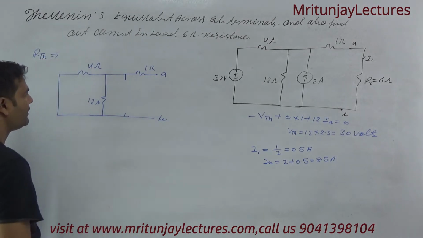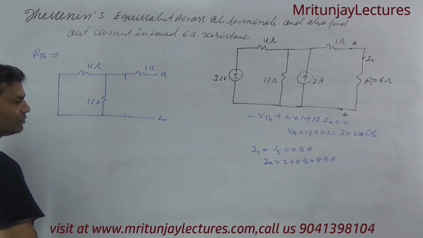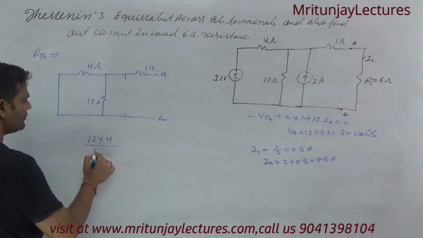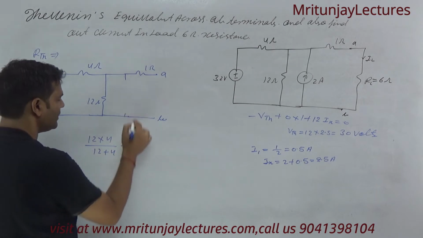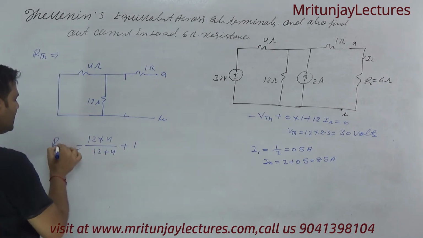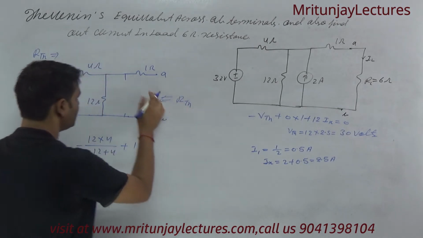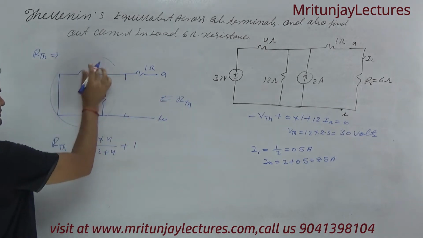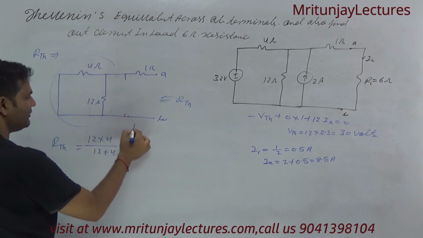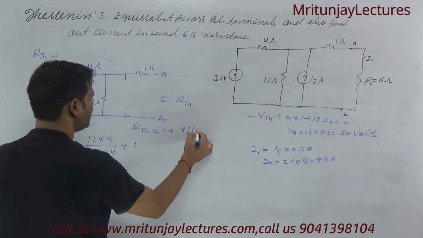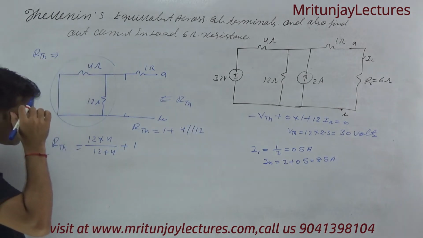Okay, simply. Now 4 and 12 are both in parallel, so 12 into 4 divided by 12 plus 4, plus 1, that is RTH. This is this combination. If any doubt, it is written here: 1 plus 4 parallel to 12 ohm.